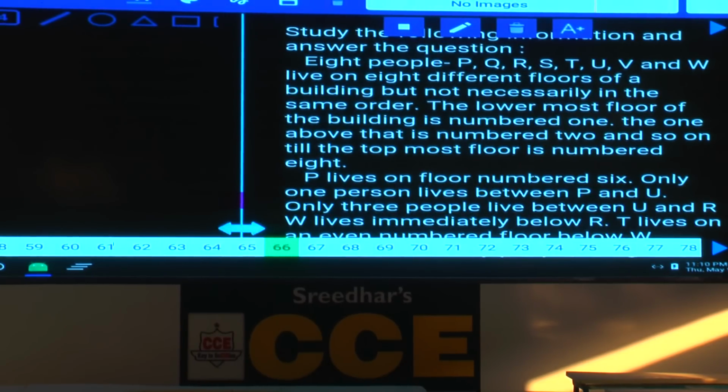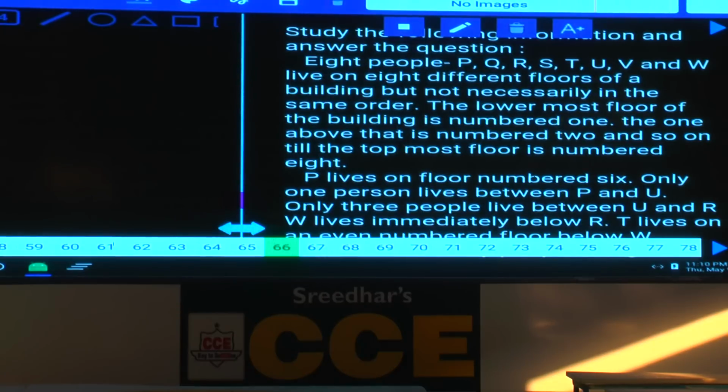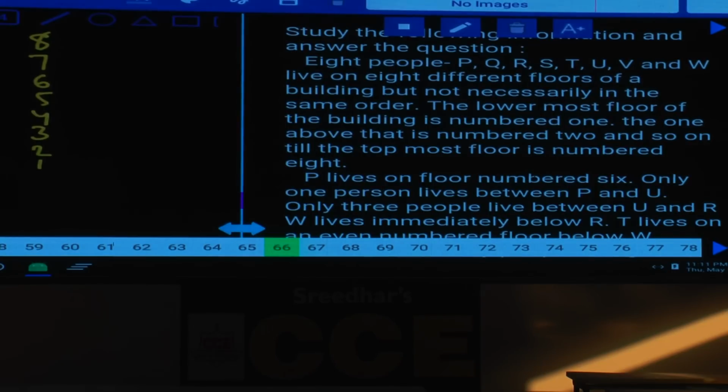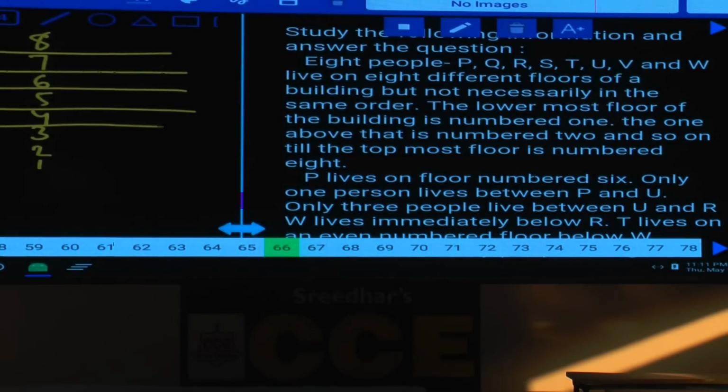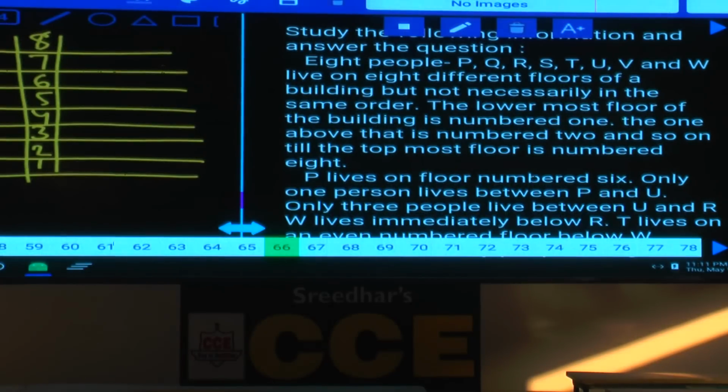Eight persons live on eight different floors, not necessarily in the same order. The lowermost floor is 1, then 2, 3, 4, 5, 6, 7, 8. Here there is no other parameter added; we just need to find out who is living on which floor. Hence you start directly with this one, because it is a floor arrangement where only the persons are given and no parameter is given.